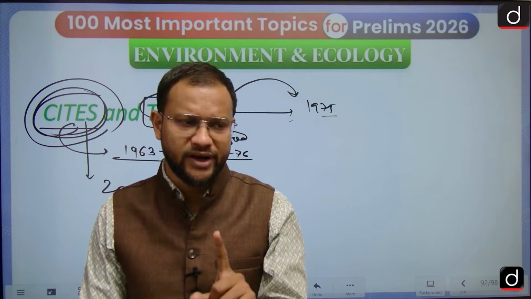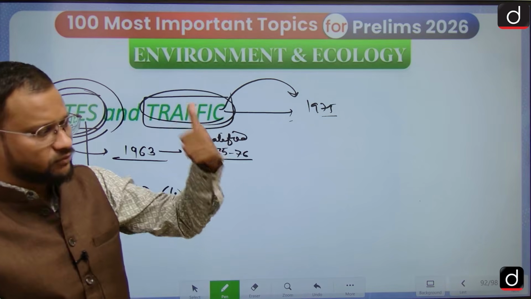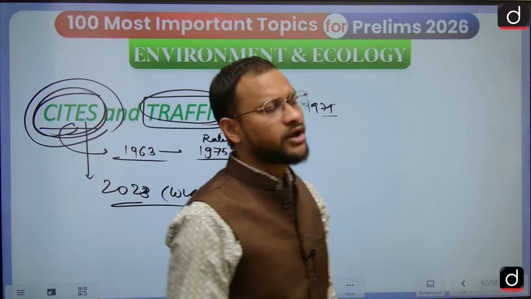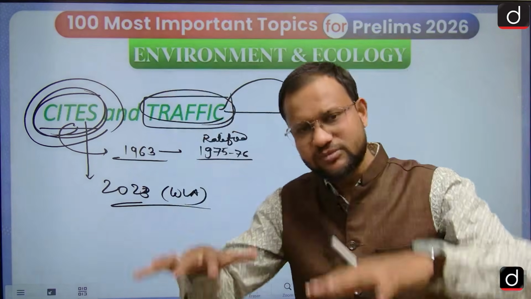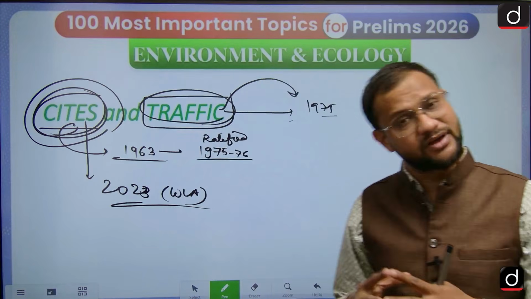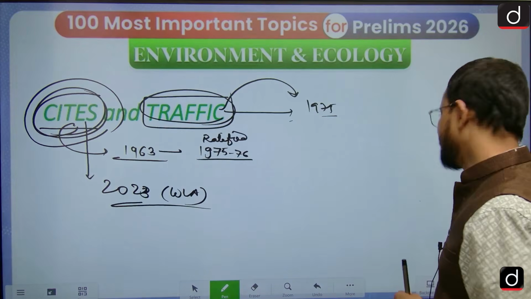Then, very important, guys, with the help of trafficking we will find the Wildlife Crime Control Bureau. That organization was established, and we try to keep the trafficking of wildlife and crime against them to a minimum.